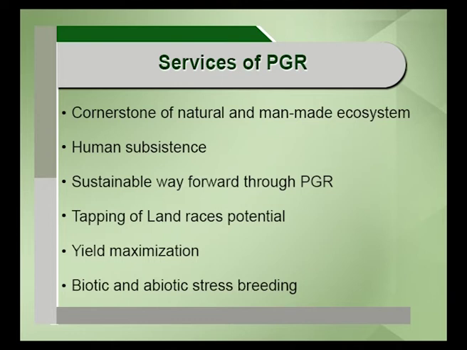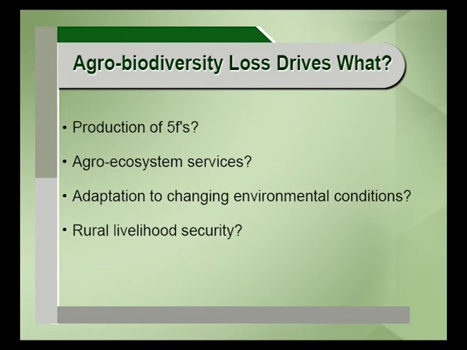Now the point is, I said this biodiversity is very important, and if it is lost, what will happen? The production of food, fiber and fuel will be at risk, and it will be very risky, because if we lose it, food production will be affected, and the agro ecosystem services that this agro biodiversity is providing will be affected.